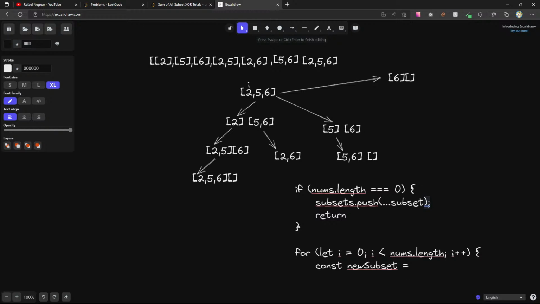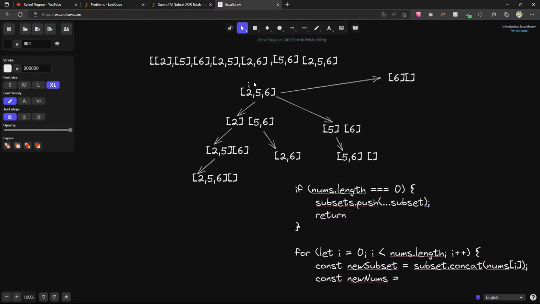The new subset equals the current subset dot concat whatever is at nums of i, and then const new nums. What will this equal? I don't want to slice, I just want to remove. I really just want to get from i plus 1 forward. Can we do that?